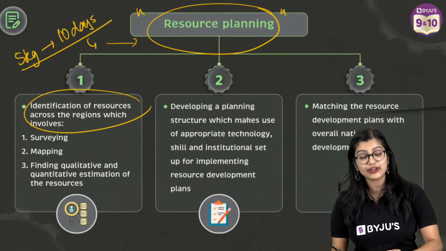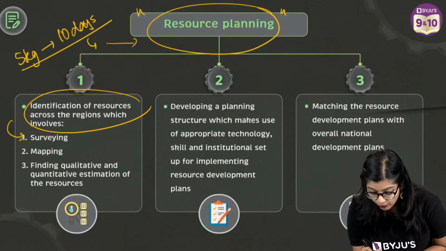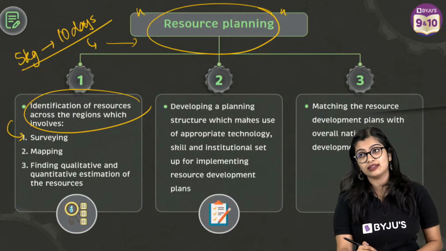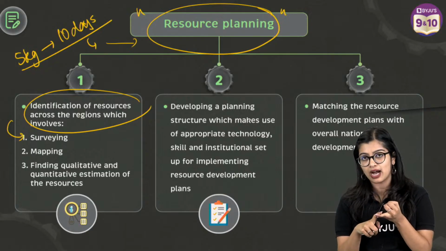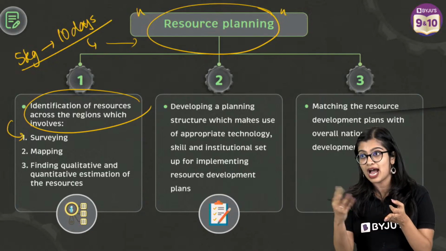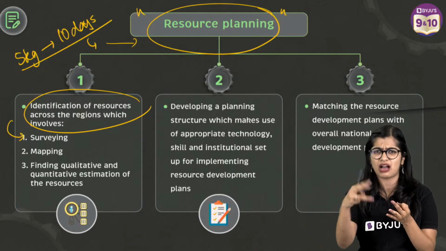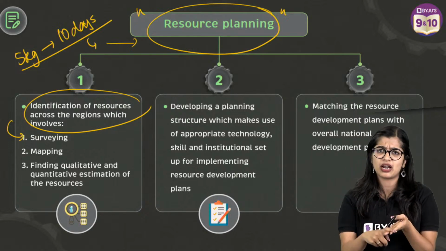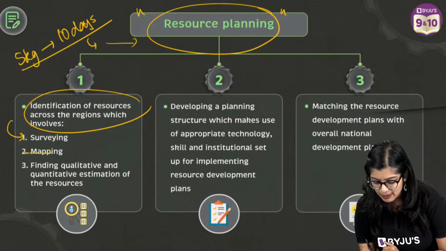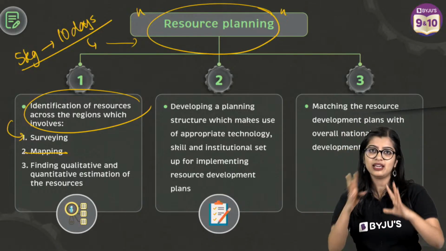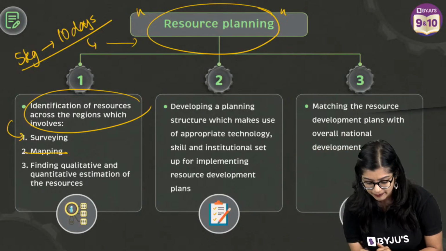Now after identification, what are you going to do? For identification also you have to survey. That means I have to go, okay, in Jharkhand I will find iron ore. In Chhattisgarh I will find iron ore. Now in Karnataka I have this particular mineral. In Maharashtra I can find this kind of mineral, right? So I will survey. Then I will make a map. Okay, this is my map, that these minerals are available to me.